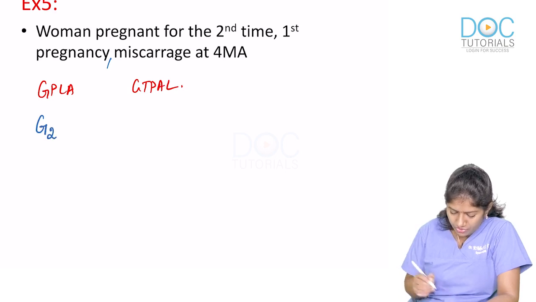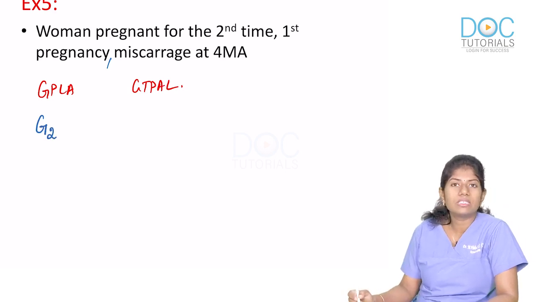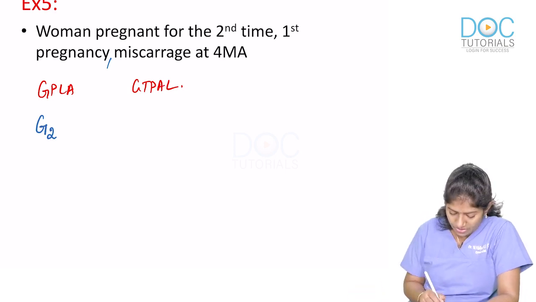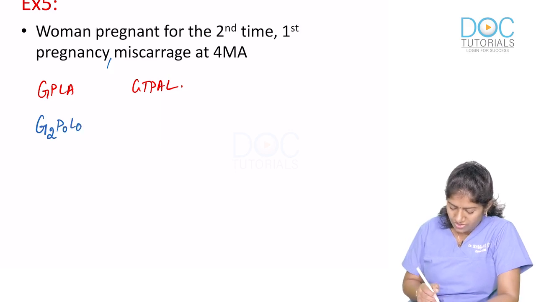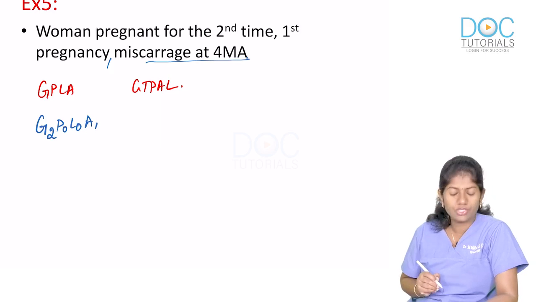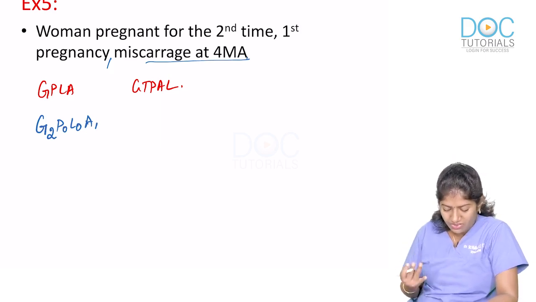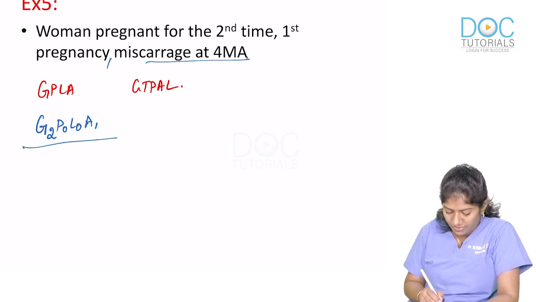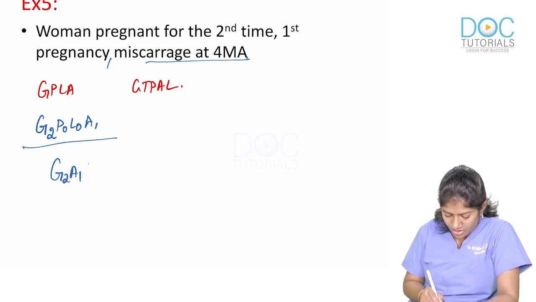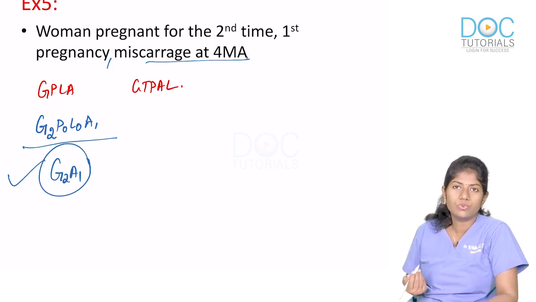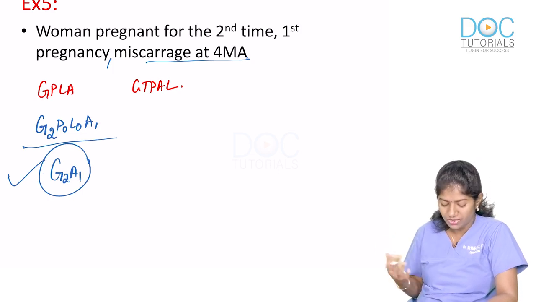Gravida 2. She's had no pregnancies in the past which has crossed the period of viability. So her para will be 0, her life will be 0, she has no living children, 0. She's had only one miscarriage at 4 months amenorrhea. Her abortion will be 1. Okay. So her obstetric score is G2P0L0A1, which can be simplified as G2A1. So this is the perfect way of writing it. You can just write G2A1 instead of writing G2P0L0A1.